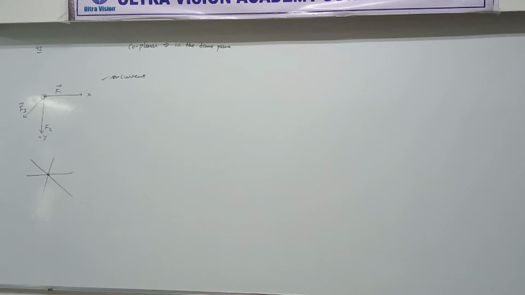First they will ask you the formula. What is the formula of average velocity? Delta x by delta t. Okay, average velocity is delta x by delta t. Did you draw the diagram?